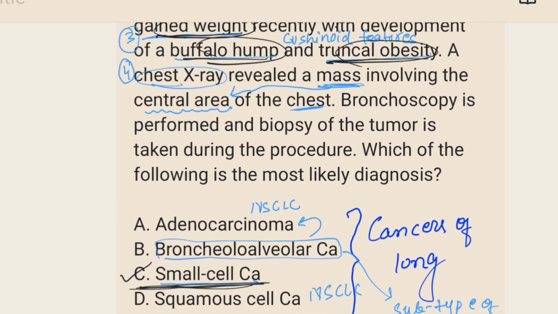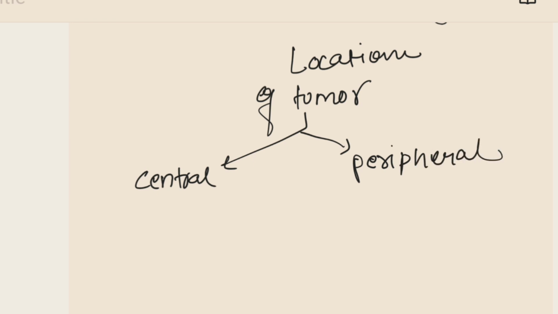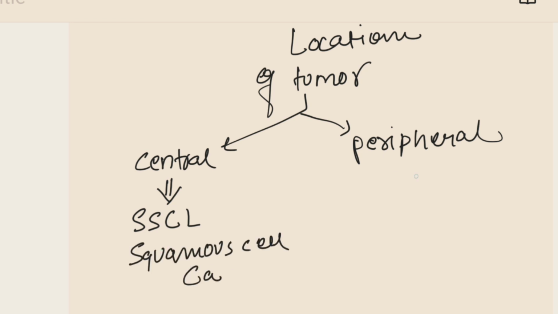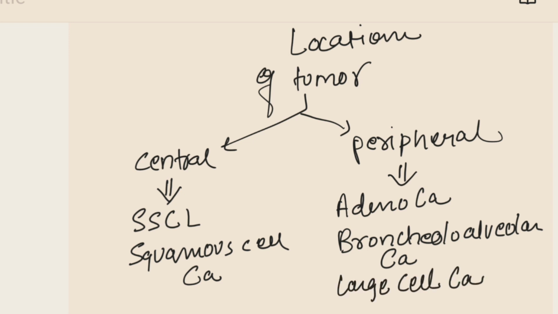Another hint we have here is the location of the mass. The location of tumor can either be central or peripheral. The tumors that are centrally located are small cell carcinoma of lung and squamous cell carcinomas, while adenocarcinoma, bronchiolo-alveolar carcinoma, and large cell carcinoma are peripherally located.